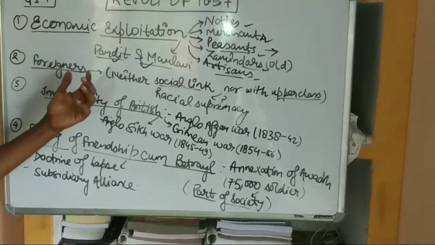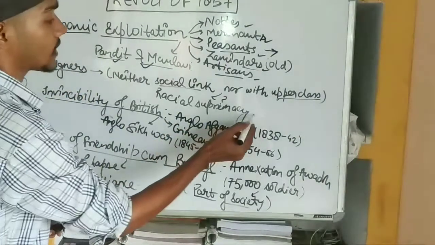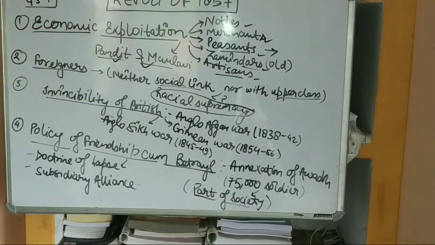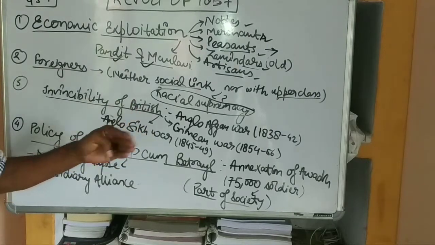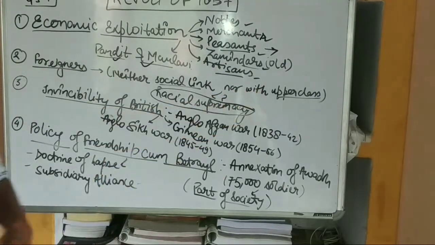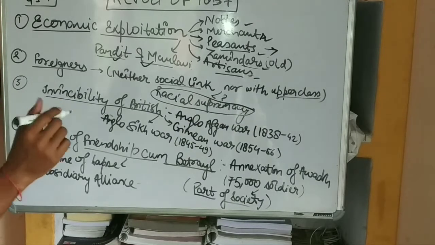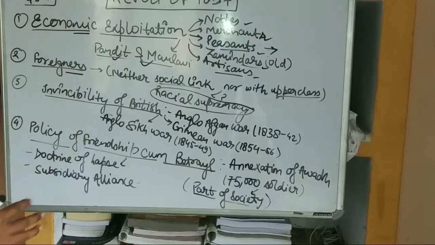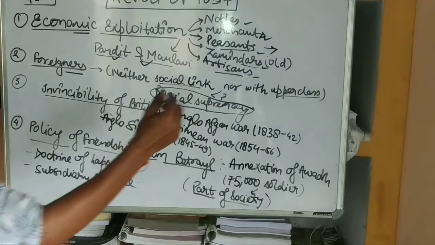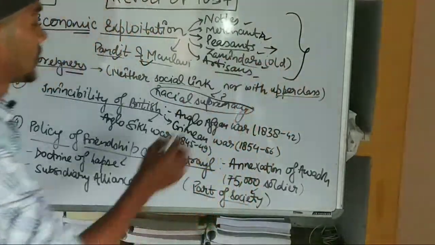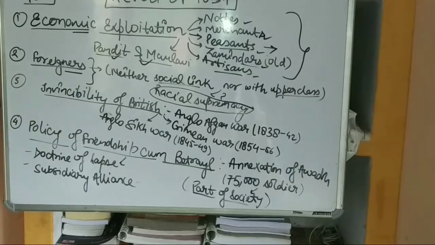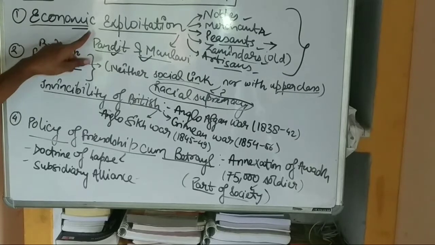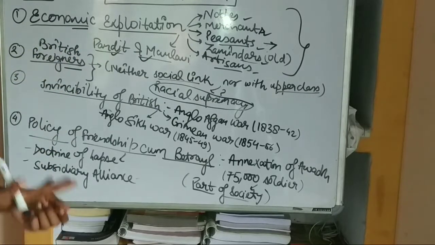But the English, that is the Britishers, thought of themselves as superior. They thought they had racial supremacy, that they were more supreme than any race of the Indians. So they maintained a link neither with the local people nor with the upper class. So the first two reasons, economic exploitation and the foreigners, gave momentum to the revolt. Here each and every section of society got affected. These two, economic exploitation and the British being foreigners, prepared the ground for the revolt.